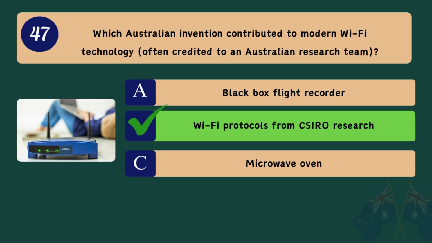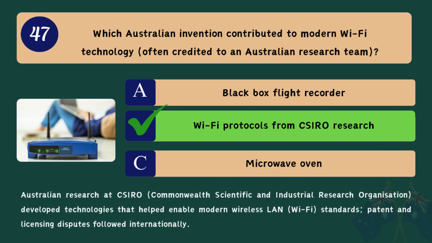B. Wi-Fi protocols from CSIRO research. Australian research at CSIRO, Commonwealth Scientific and Industrial Research Organisation, developed technologies that helped enable modern wireless LAN Wi-Fi standards. Patent and licensing disputes followed internationally.